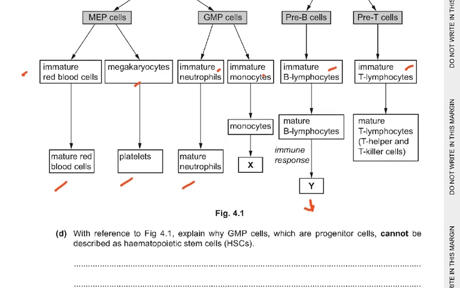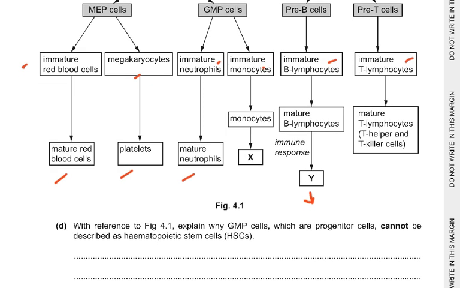And now we have the question. With reference to figure 4.2, explain why GMP cells, which are progenitor cells, cannot be described as hematopoietic stem cells. Differentiation has already started. There's no self-renewal. Cannot form all blood cell types. Only forms the immature neutrophils and the monocytes. So the GMP cells, this is the GMP cells. They're only going to form this and this.